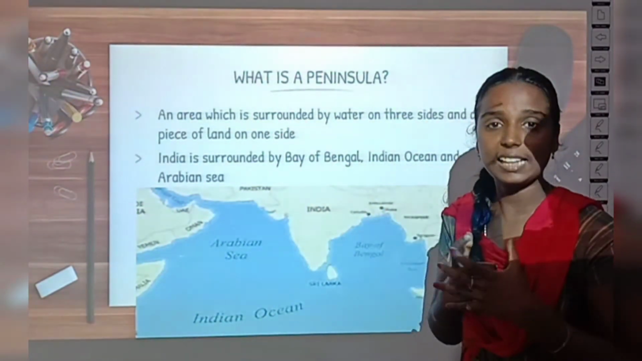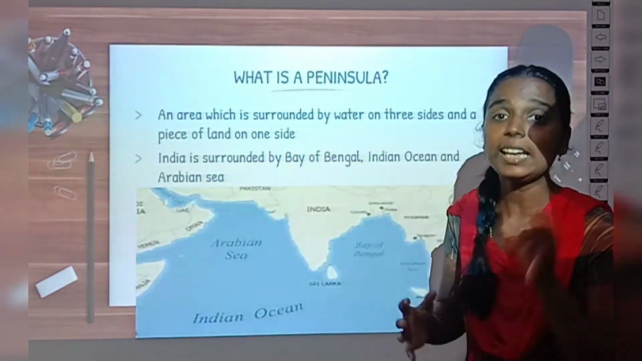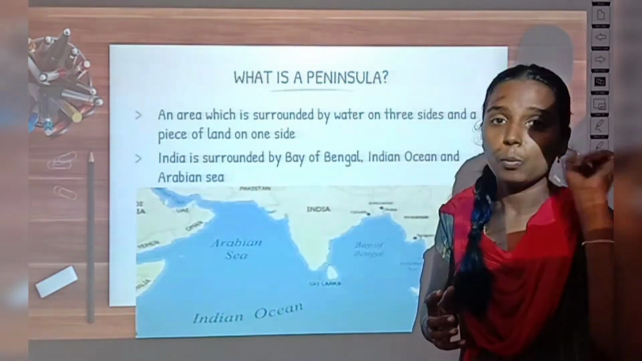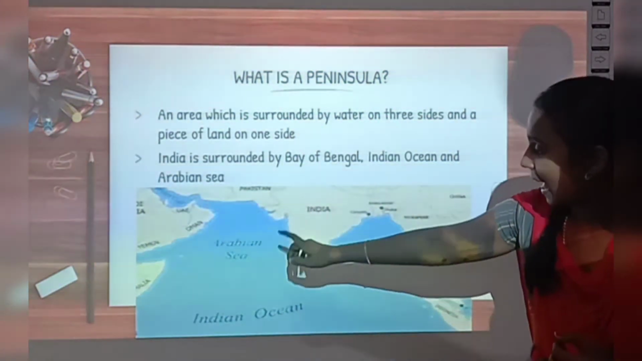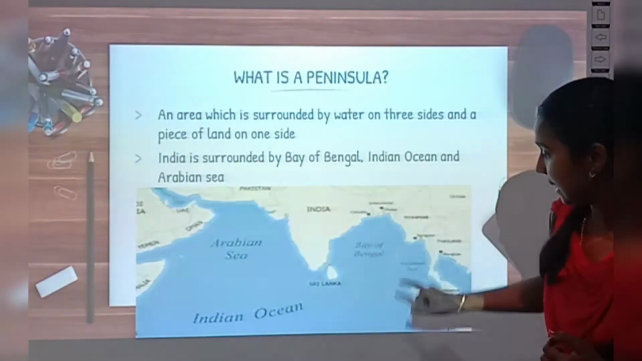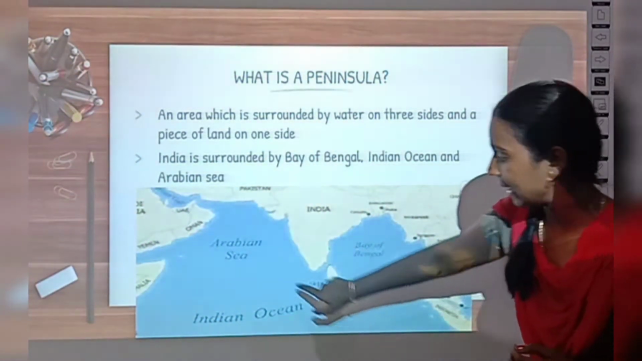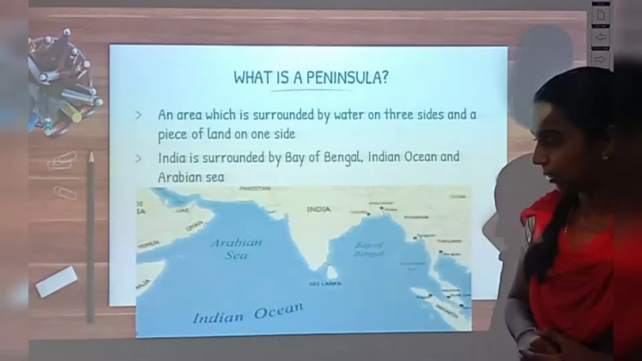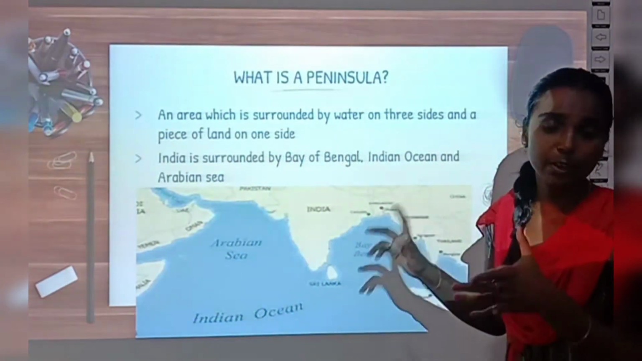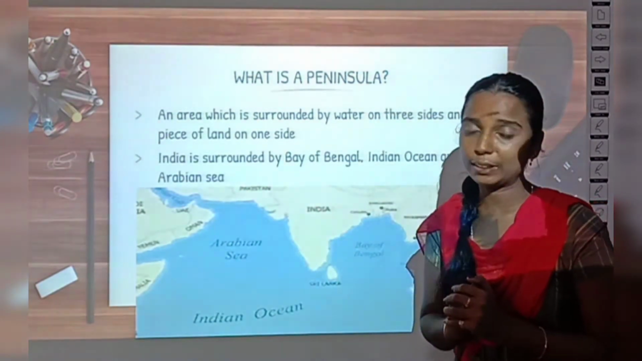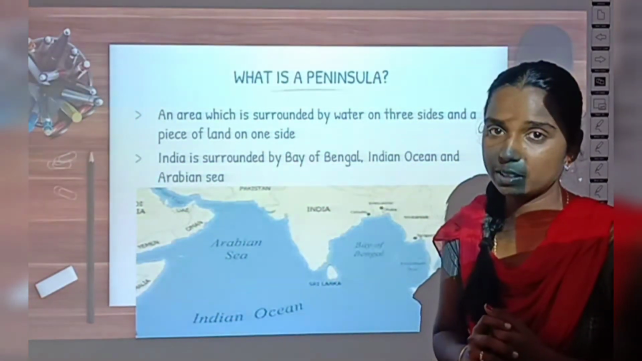And here our India is a peninsular country because it is surrounded by water borders on three sides. What are the three water borders? It has Arabian Sea in the west side, Bay of Bengal in the east side and Indian Ocean in the south side. And the north side is covered by land. So it is called a peninsular country. Now you understood what is peninsula?